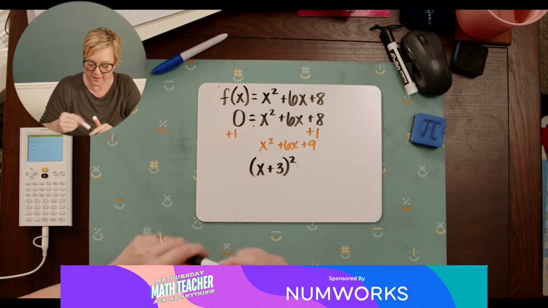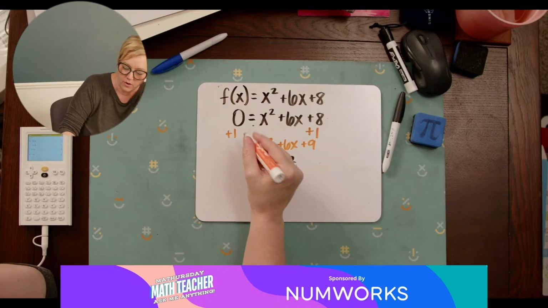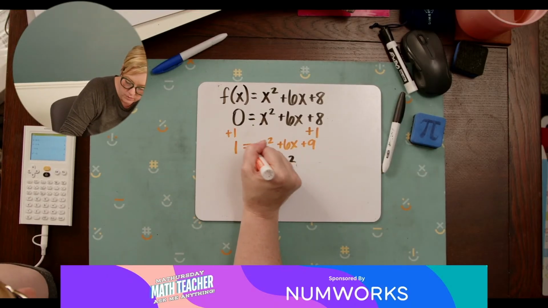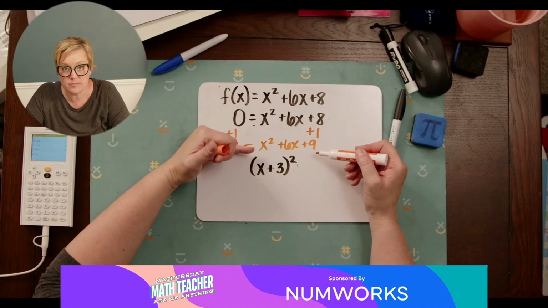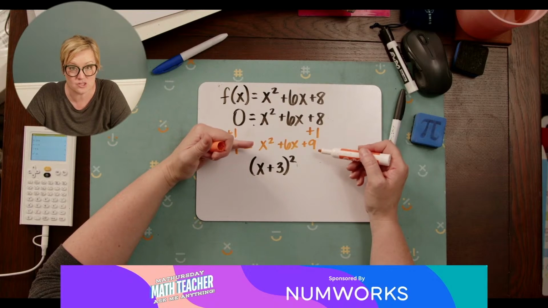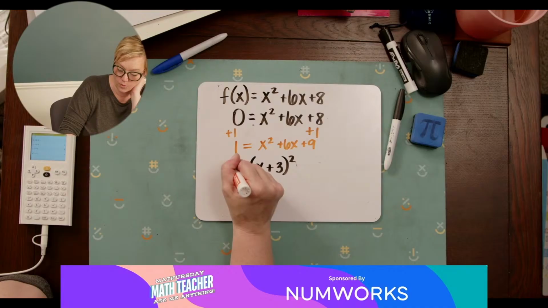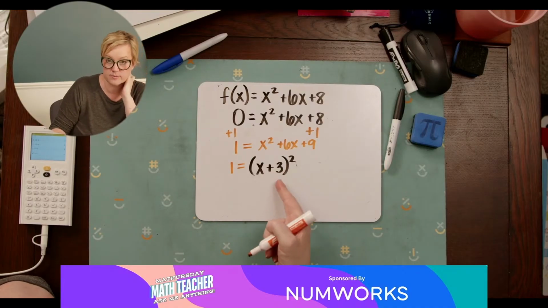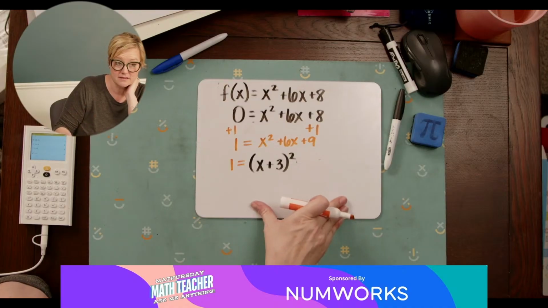So what this becomes, I can just use the orange still, 1 equals x squared plus 6x plus 9. But by adding that 1, I have completed that square. I have made it square, right? So now I've got 1 equals x plus 3 squared. I can square root both sides.